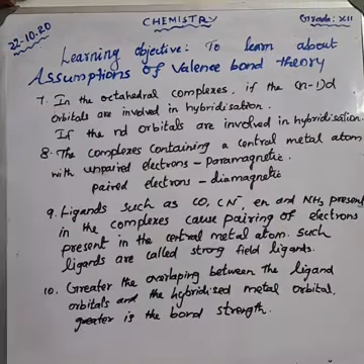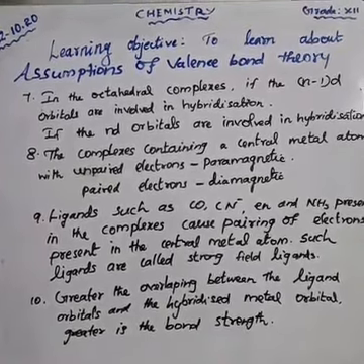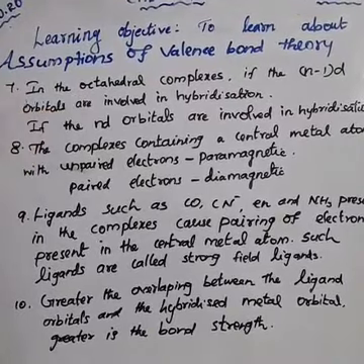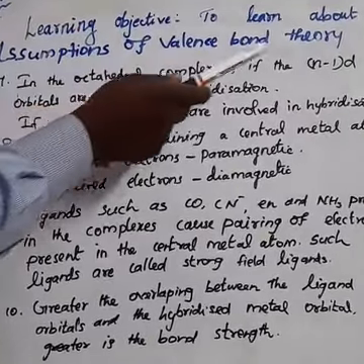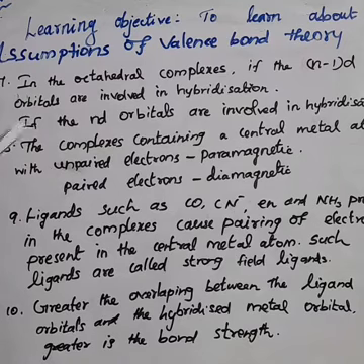Okay, about the 7th point, I told you what is the inner orbital complex and what is the outer orbital complex. It is only for the octahedral complex.